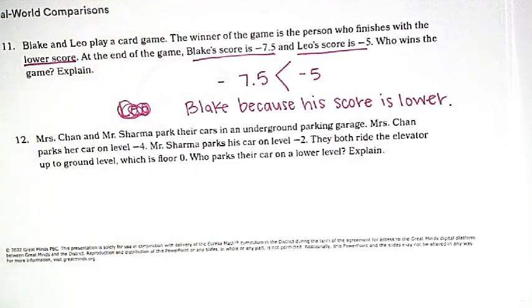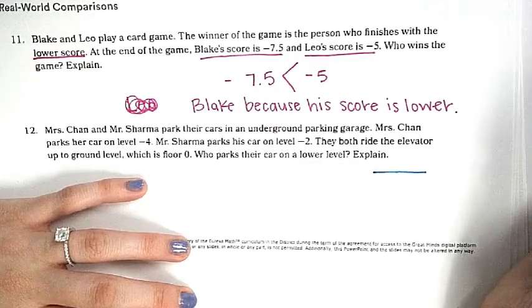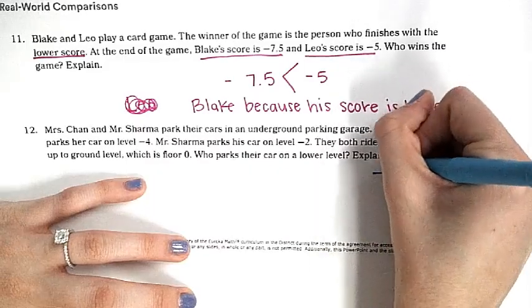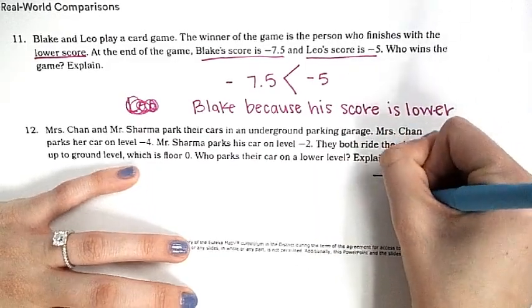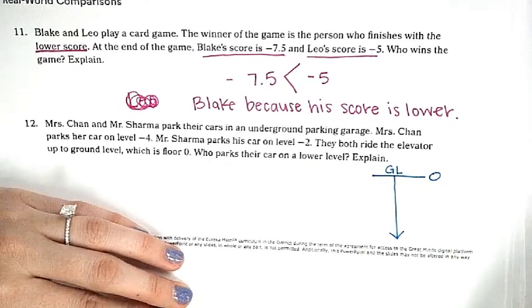Let's draw it out so we understand. So what was our floor level, our ground level? What number stands for that? 0. So 0's here. This is our ground level. So I'm going to put GL. Where does Mr. Sharma park his car? Someone? What level?